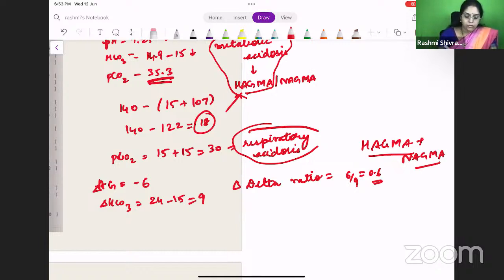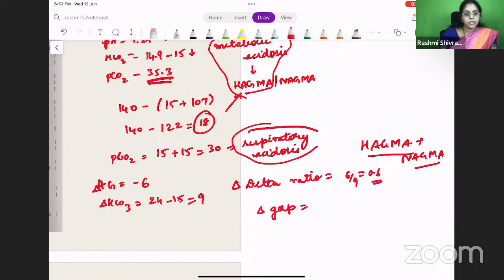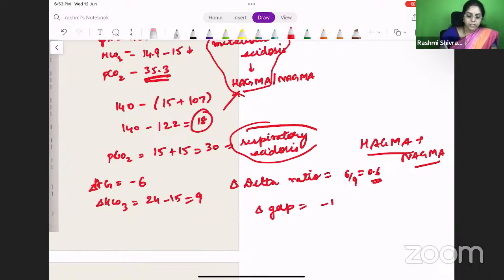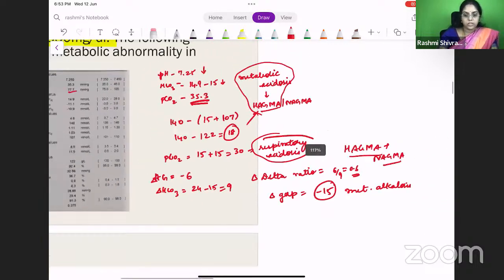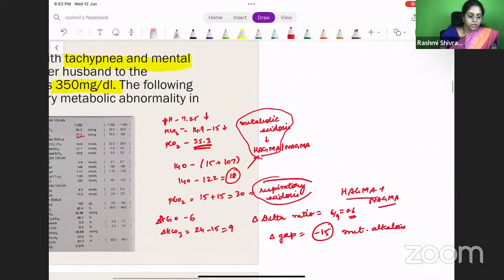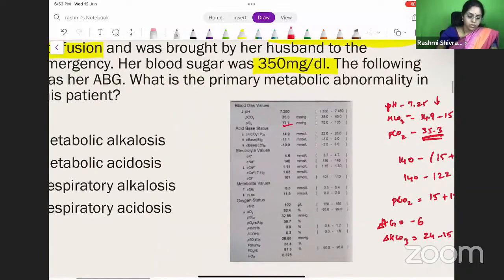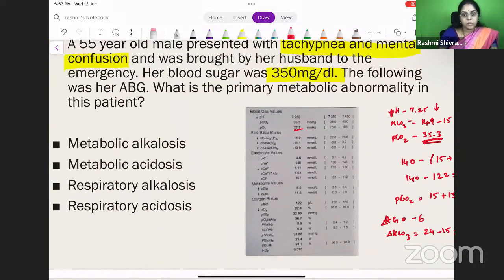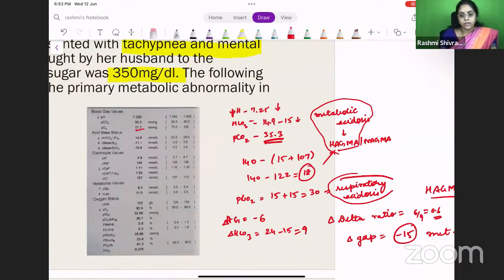Then how do you find whether metabolic alkalosis is there or not? For that, you need to find out the delta gap. Delta gap will be delta anion gap minus delta bicarbonate gap, which will be minus 15. So in this patient, you have a metabolic alkalosis also. You have so many metabolic disorders in this patient. So the question is the primary metabolic abnormality, but I have elaborated how we find out the other abnormalities also.